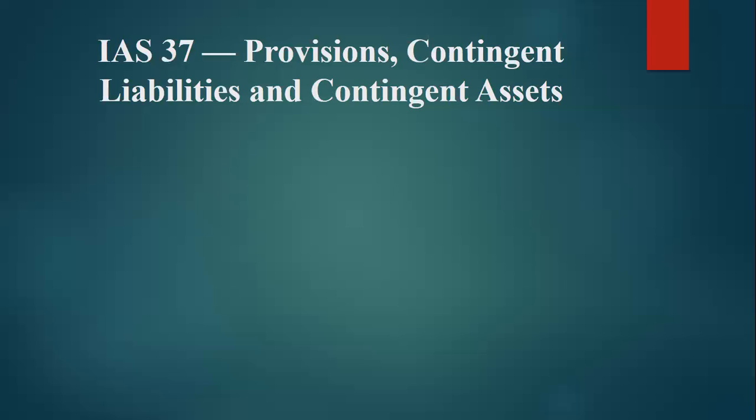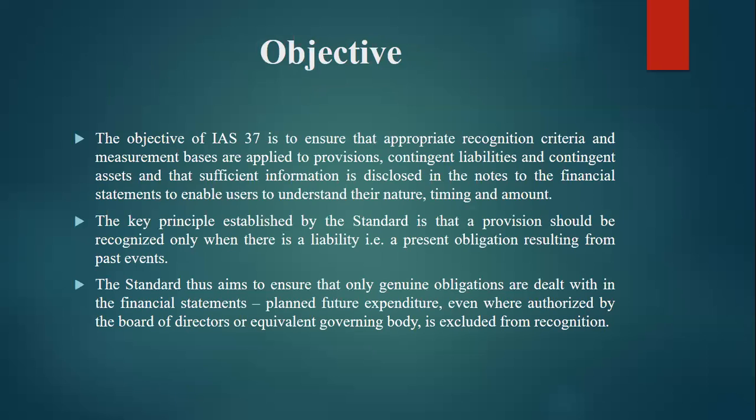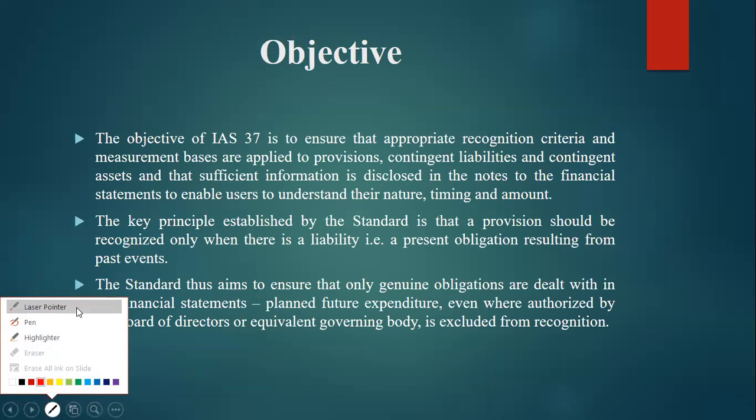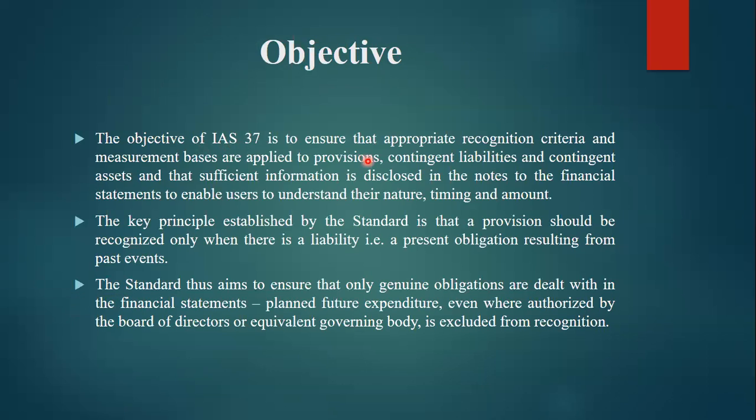Provisions, contingent liabilities, and contingent assets. This is Accounting Standard 37. The objective of this accounting standard is to ensure that appropriate recognition criteria and measurement bases are applied to provisions, contingent liabilities, and contingent assets, and that sufficient information is disclosed in the notes to the financial statements to enable users to understand their nature, timing, and amount.